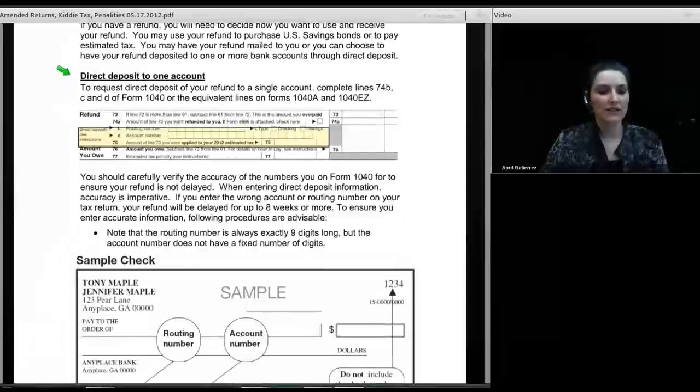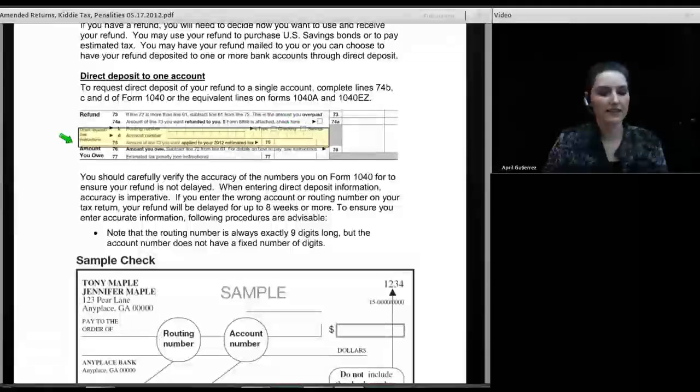Now, if you want to do direct deposit, you simply fill out the direct deposit section at the bottom of the 1040 form. And on the long form, it is lines 74B and D, and then you would check the type, either checking or savings, on 74C.